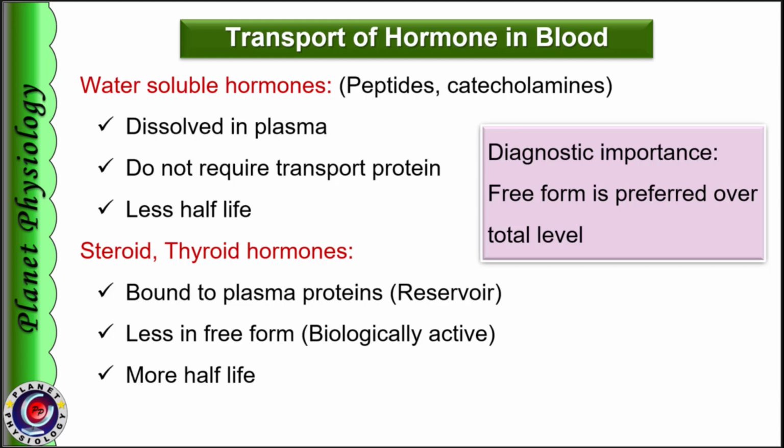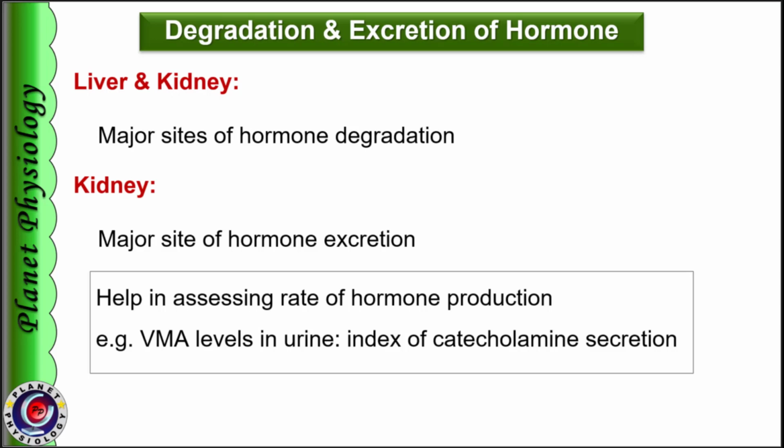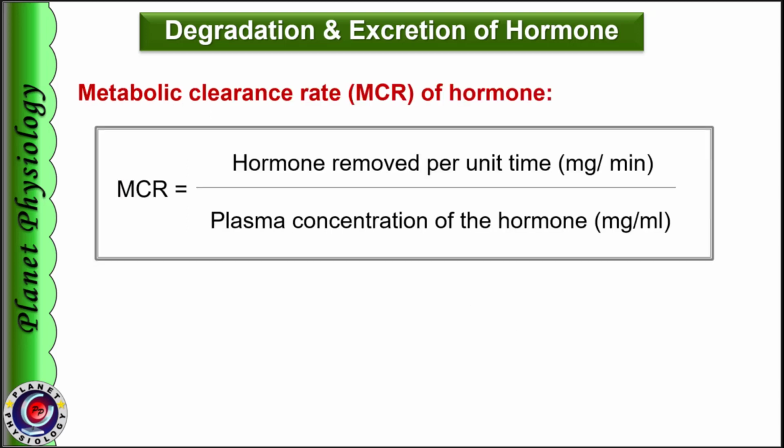Now coming to the degradation of hormones, liver and kidneys are the major sites for degradation of hormones. Most of the hormones are excreted via urine, and hence measurement of urinary concentration of hormone degradation products is useful in assessing their rate of secretion. For example, measurement of vanillyl mandelic acid or VMA in urine is an index of catecholamine secretion. Metabolic clearance of a hormone is also useful in assessing hormonal dysfunctions. It is calculated by dividing the amount of hormone removed per unit time by the plasma concentration of the hormone.